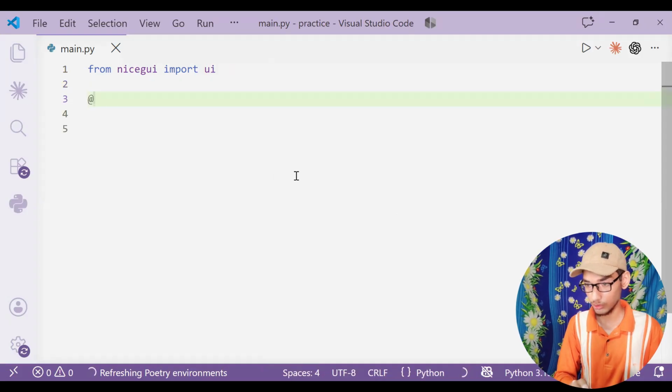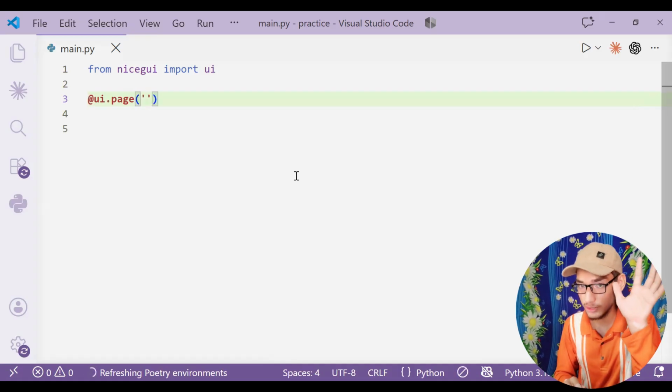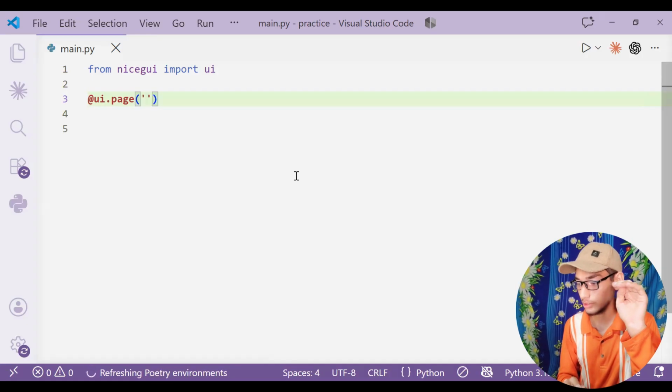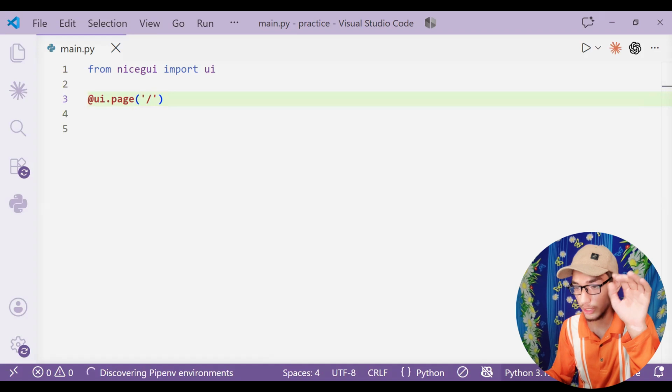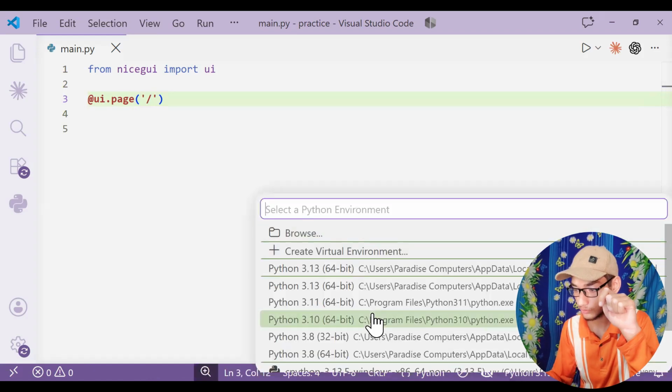Iterate UI dot page. Now I'm going to create the first page. You don't need to understand this thing. Just see how I'm writing Python and you will get the result. And I will teach you everything. So stay connected in this series.